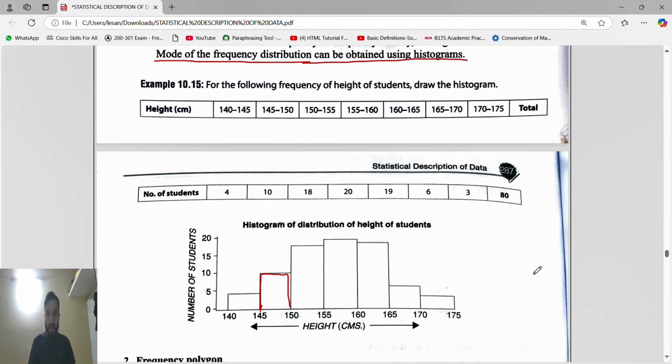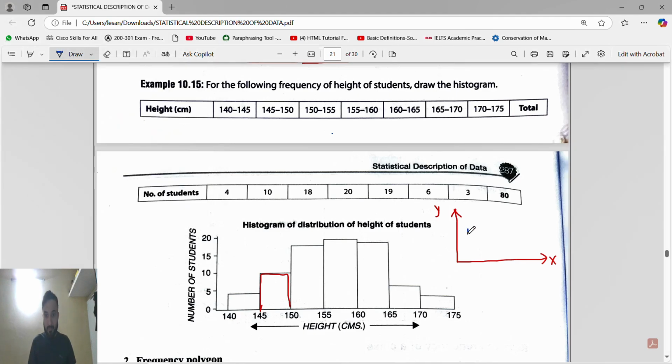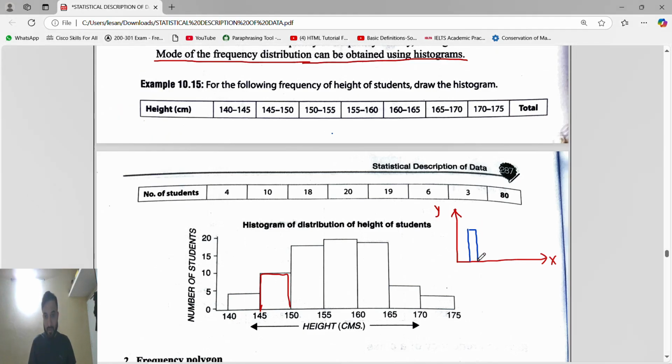Bar graph means like this. The graph will be like this. X-axis, Y-axis. Okay, X-axis, Y-axis. Bar graph means like this. That's it. You are representing in the form of rectangles only.